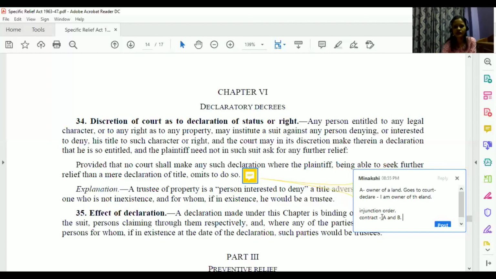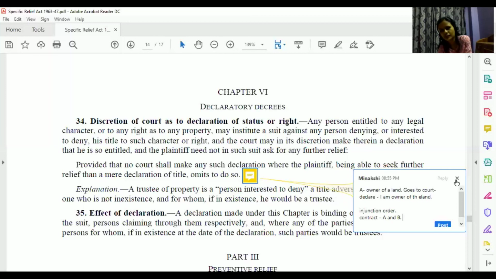So, ma'am, there was this question asked relating to this proviso only. It was said that the proviso to section 34, does it relate to declaration or does it relate to injunction? So that is where I got confused. Yeah. So here declaration would not be given; injunction or specific performance, whatsoever might be the case. So proviso is related to any other relief that can be granted. Yeah. Okay.